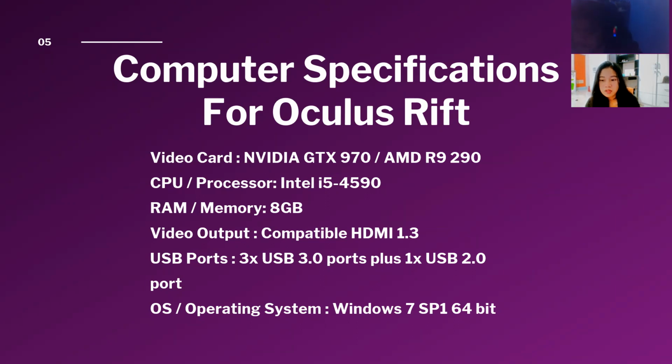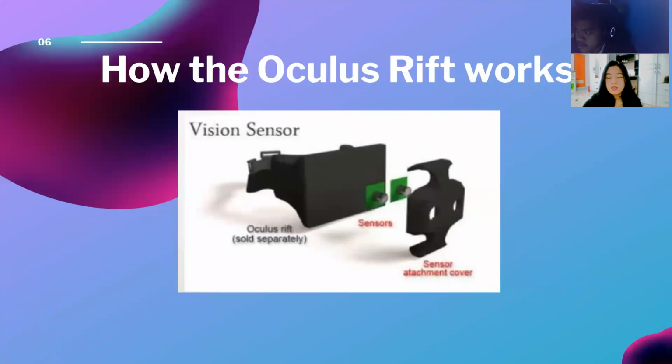USB ports: three USB 3.0 ports plus one USB 2.0 port. Operating system: Windows 7 SP1 64-bit. The specifications above are quite high, and of course, the price of a computer that supports the Oculus Rift is not cheap. Next, how the Oculus Rift works.